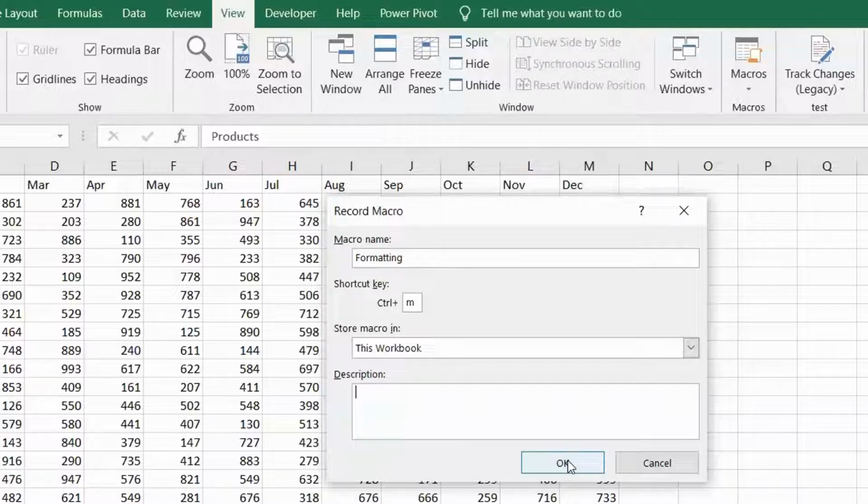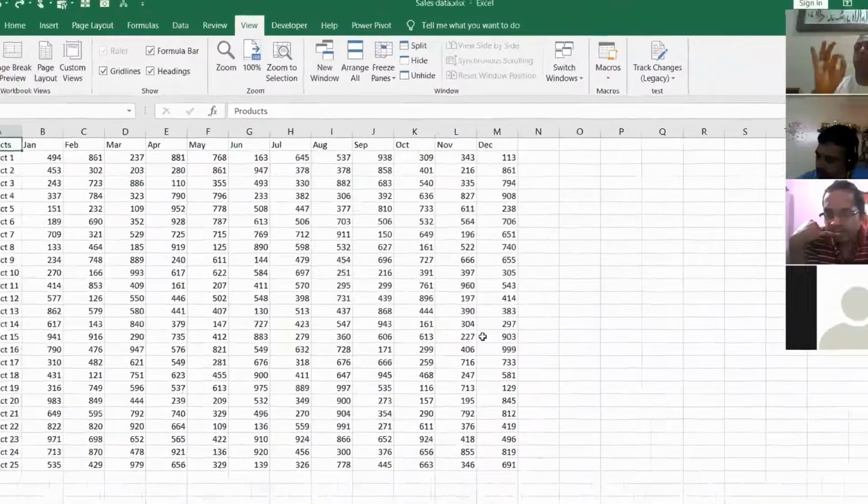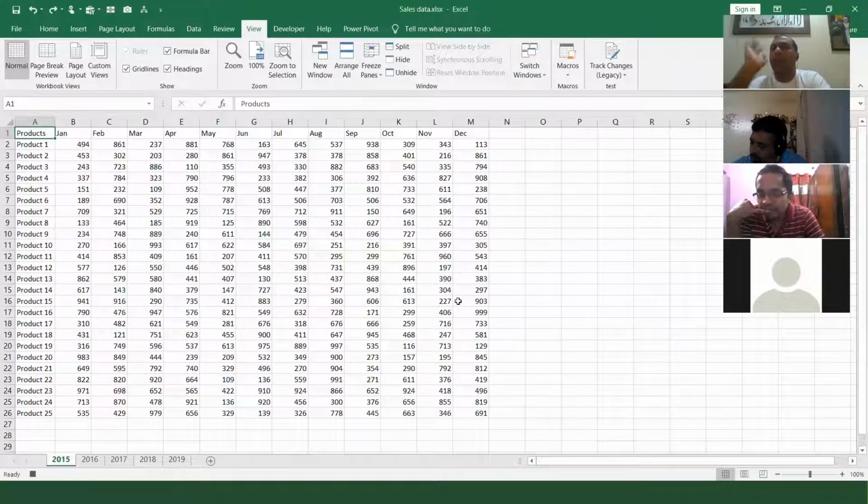And I say okay, friends. Now when I say okay, your macro recording has started. Whatever action you do now, it is going to record. So don't do any unwanted action. Don't click here and there, because whatever you do, it's like a camera. You do legal, illegal, right, wrong, everything is going to be recorded. So don't unnecessarily scroll, don't unnecessarily zoom, because it is going to record. So now the recording has started when I say okay.